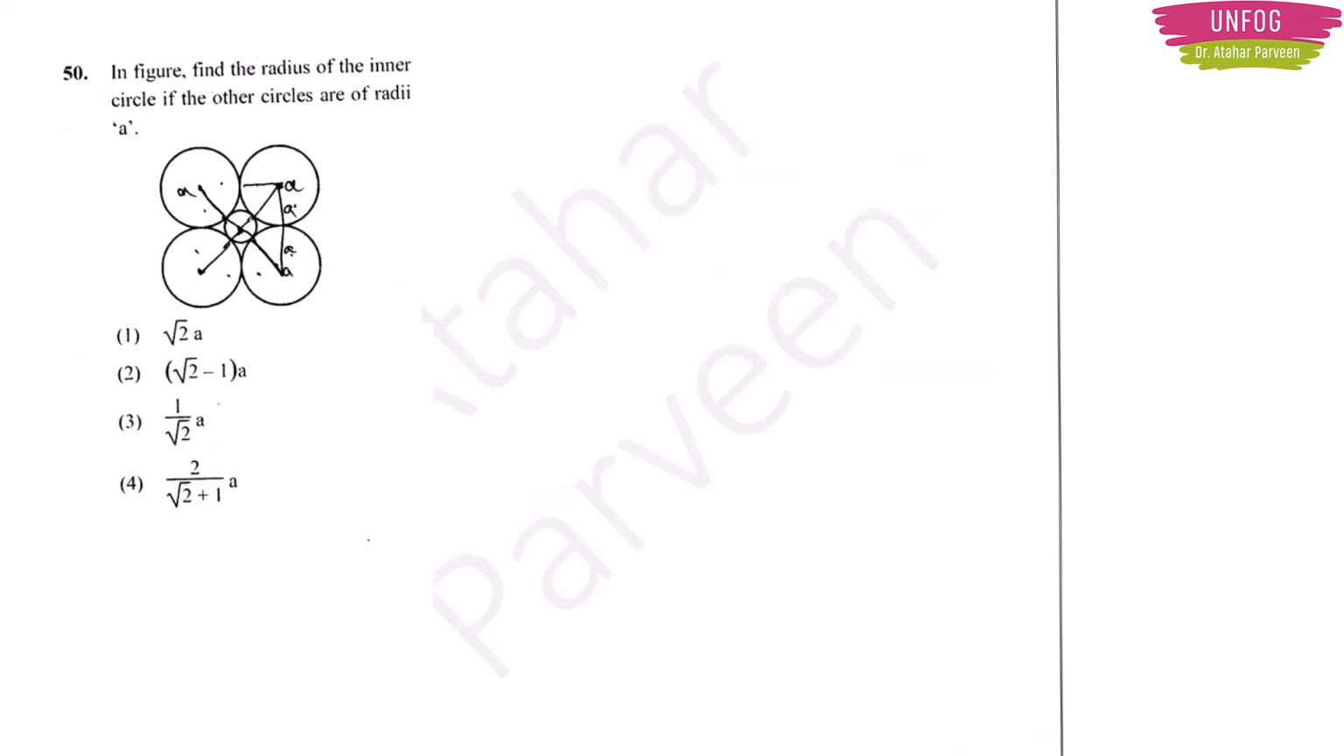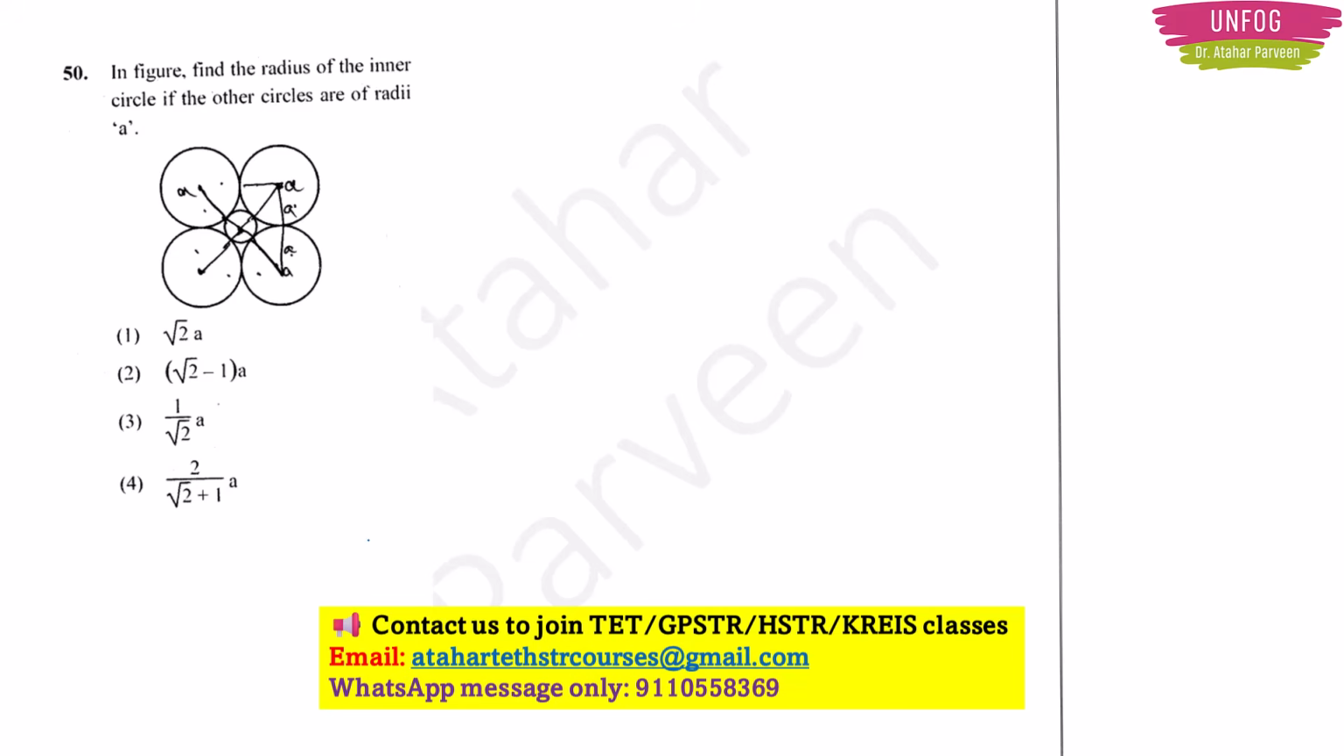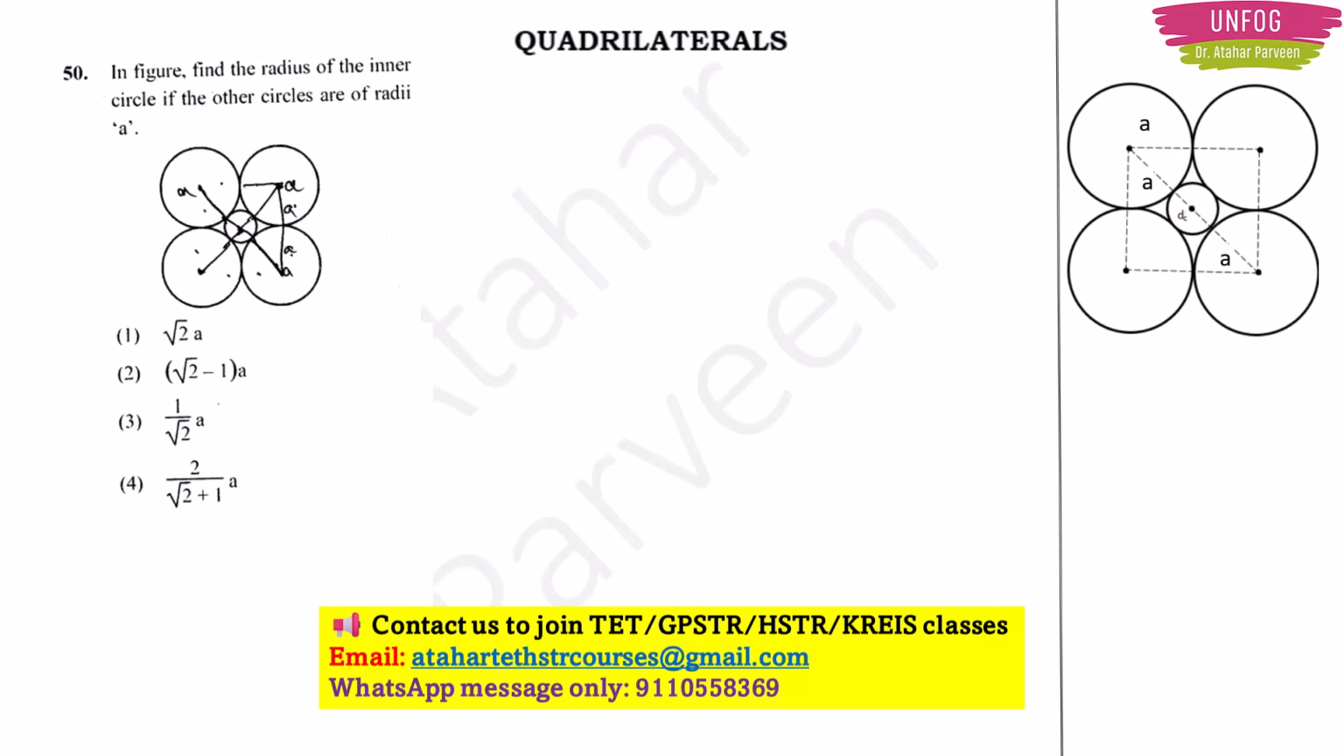Next question. In the figure, find the radius of the inner circle if the other circles are of radii A. So you have to find the radius of the inner circle, the small circle, if all the other circles which are given are of radii A. You can say that this problem is from quadrilaterals, or you can also say that this problem is from the chapter circles, because the situation is of circles and we are going to use the properties of quadrilaterals in this problem. Diameter of the inner circle, let it be small d. Once we find the diameter, we can find the radius also easily, right?